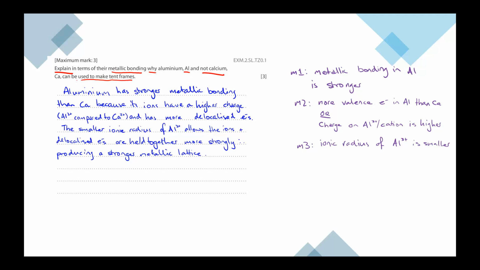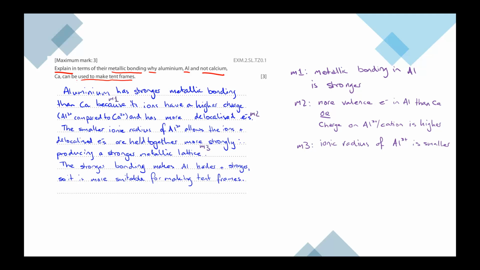The smaller ionic radius of aluminium 3 plus allows the ions and delocalized electrons to be, I'll fix that, to be held together more strongly, producing a stronger metallic lattice. This is why it's important to read your answers. The stronger bonding makes aluminium harder and stronger, so it's more suitable for making tent frames.